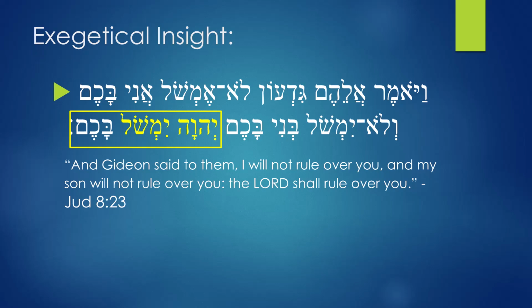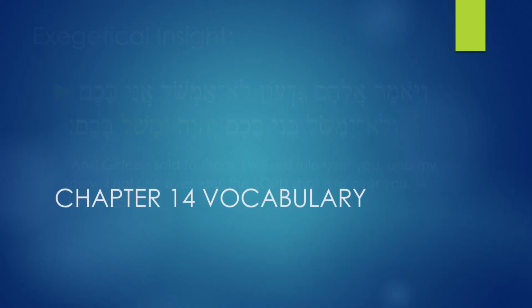By swapping word order, Gideon is declaring, it is Yahweh, not I, not my son, but it is God. It is the Lord who must rule over you. This contrasts divine kingship with human kingship. And that's the importance of knowing Hebrew, because there are things that can only be seen in Hebrew that cannot be seen in English. That's why you must learn Hebrew. Alright, let's move on.